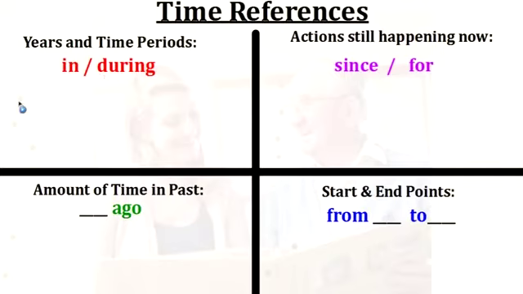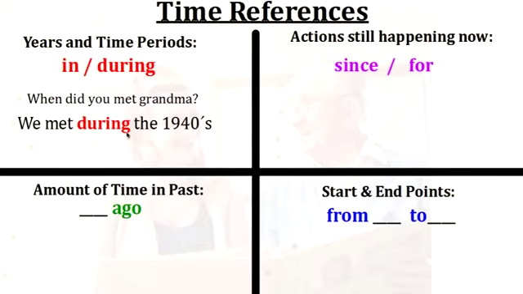So, for example, Abby asked her grandpa, "When did you meet Grandma?" And her grandpa said, "We met during the 1940s." So if we look at during, it's referring to time, and in this context, it's a time period. So oftentimes we use during or in to talk about a time period, right?